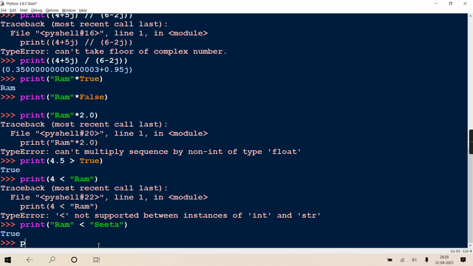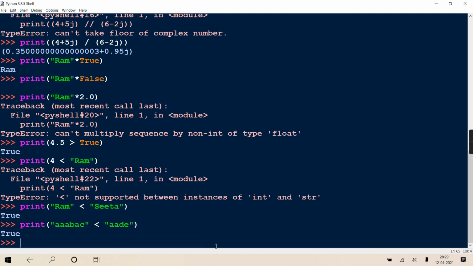So true. You're getting? Like see, if I've written print 'ABAC' something, and here I've written 'ADE' something. So the first letter is the same, A. So obviously it will check the next one. So the second one is B and D. So is B less than D? Yes. So it will return true. Normal alphabetic comparison. You're getting, na? How alphabetically the strings are ordered, right? So string and string, any combination allowed.